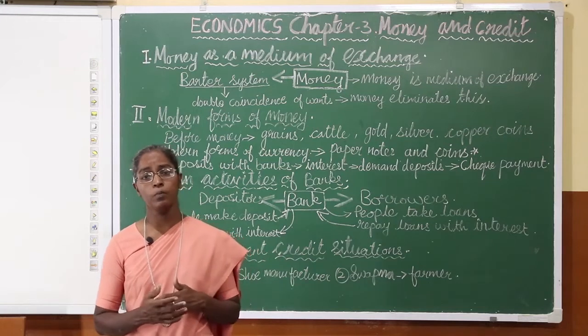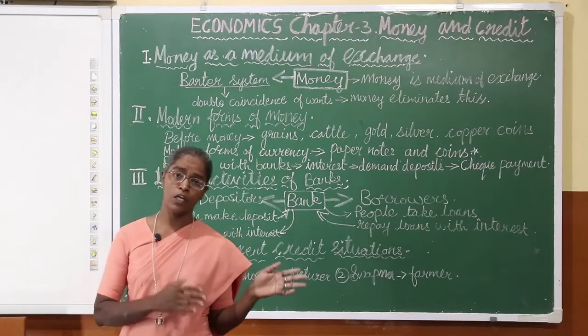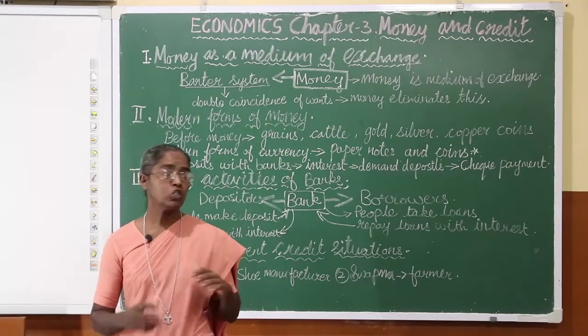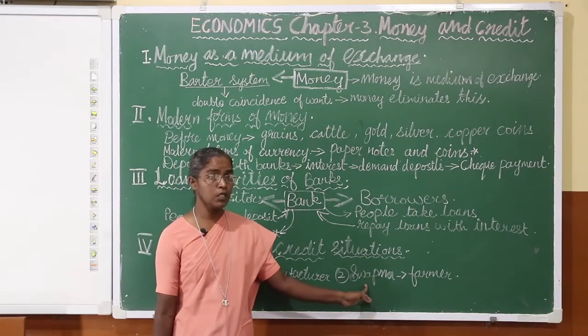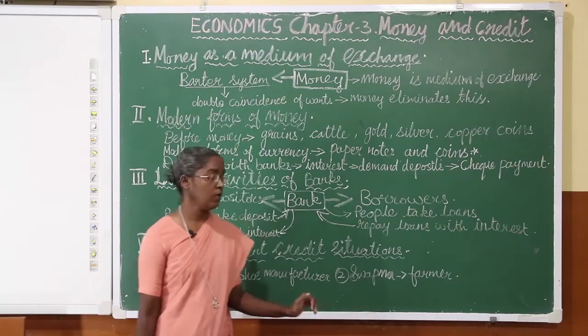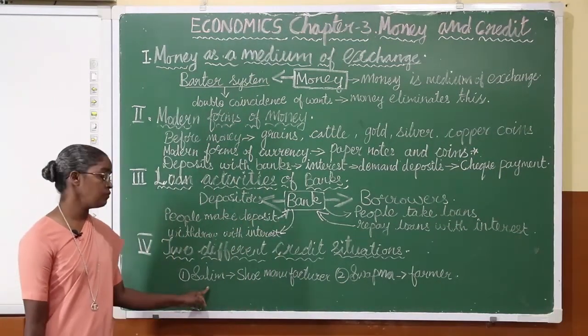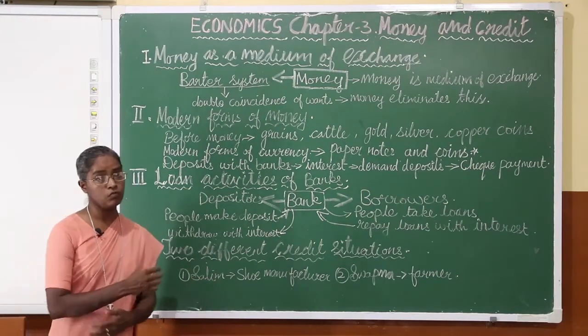As a result, what happens? They have to sell the piece of land that they have, and only then are they able to pay back the loans they have taken from the bank. So it leads to a sad situation in the case of Sapna, and it leads to a successful life in the case of Salim, when we speak about two different credit situations.